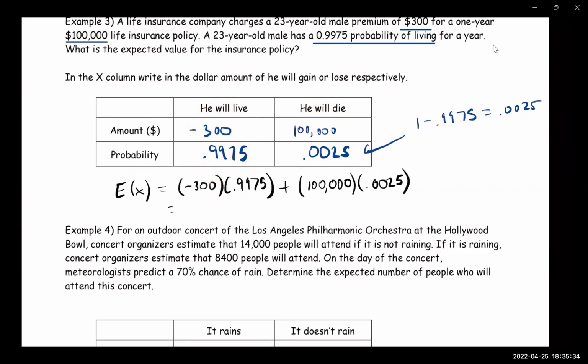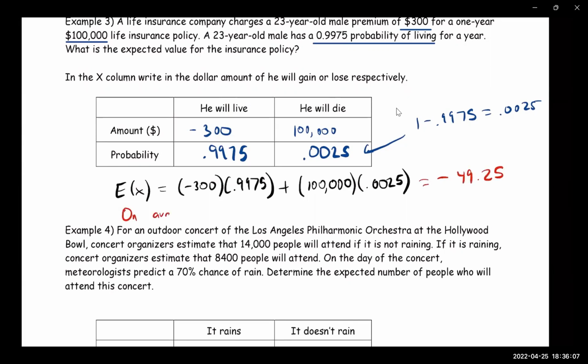So let's work it out. Mr. Hernandez, are you recording? Yes, I'm recording. Okay, all right, negative 300 times 0.9975 plus 100. I got negative 49.25. Yeah, you're right, I got the same thing. So I'm getting negative 49.25, which I'm going to write what that means.